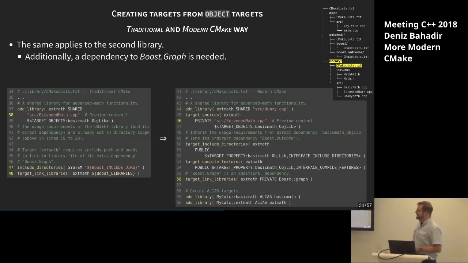And in Modern CMake, it looks similar. We do the same stuff, very verbose there, getting everything over by hand from the object library. And then at the end, at least, linking or having the dependency on our Boost Graph library. That's simpler, and we even have some space left for creating a nice alias there, which we could use later. That's nice. And yeah, that's that.